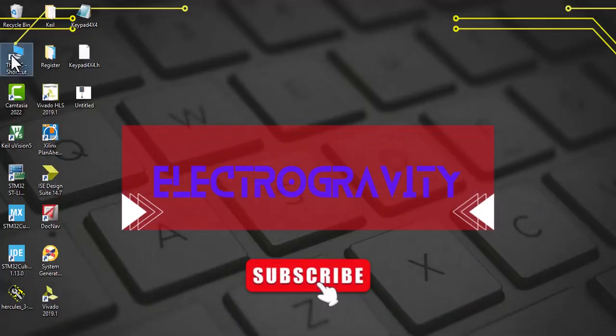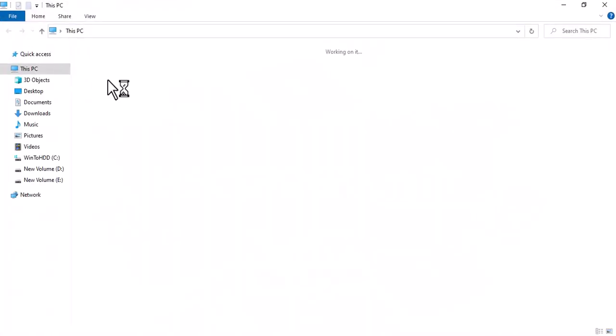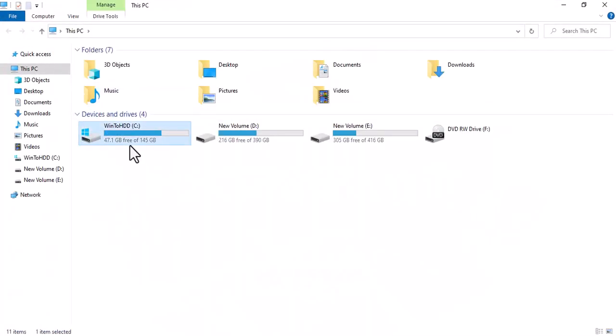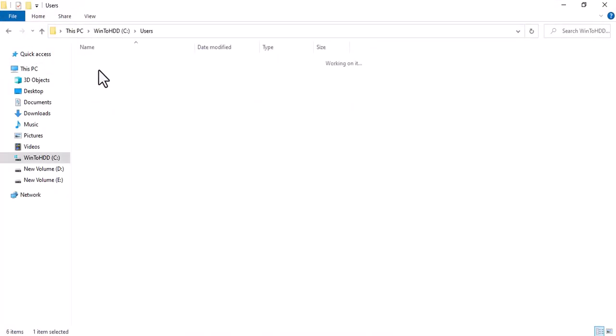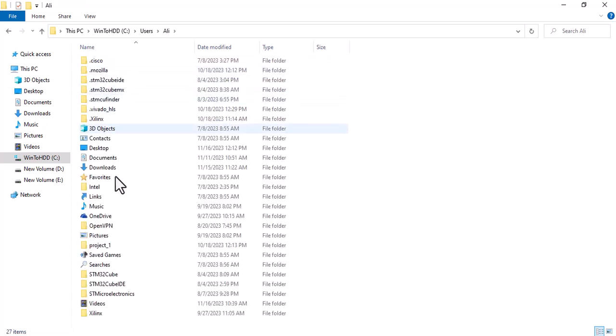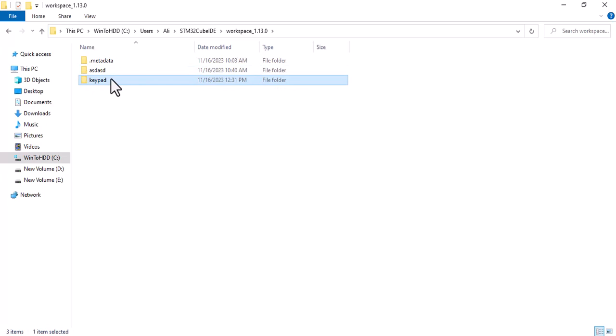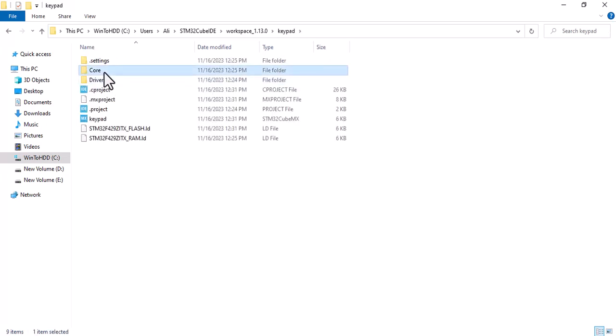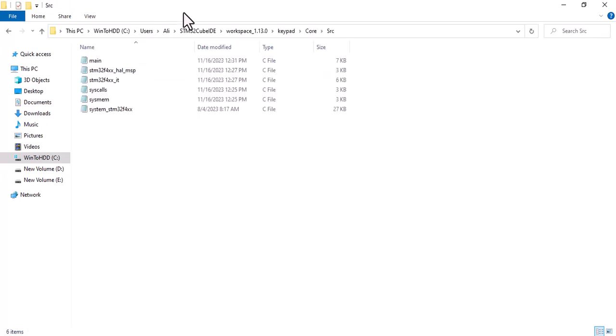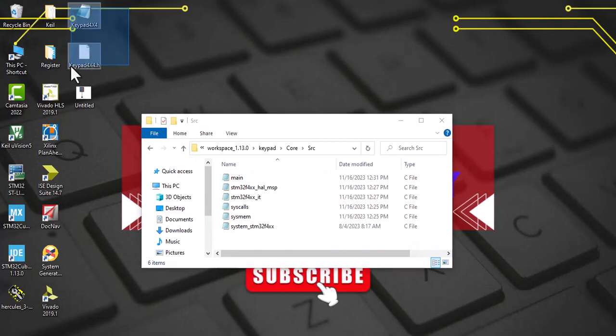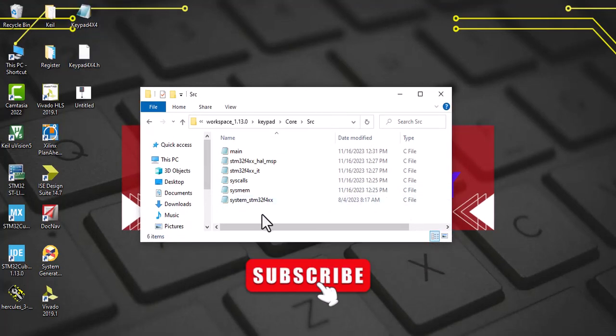And now it's time to go in the project folder. And this is my folder, core, source, and copy this library in a source folder.